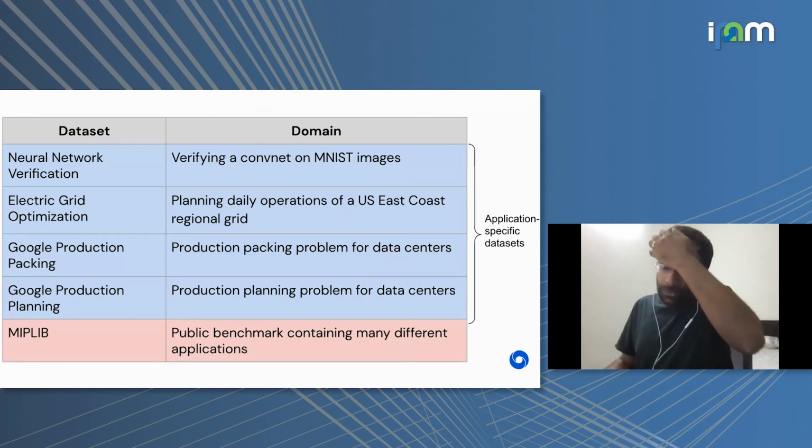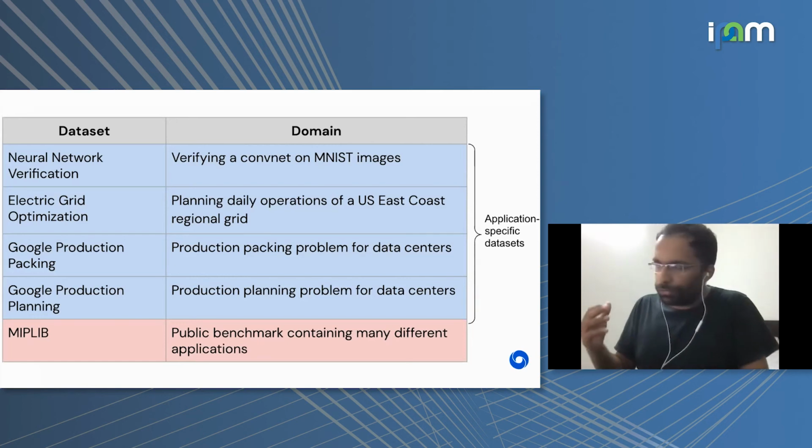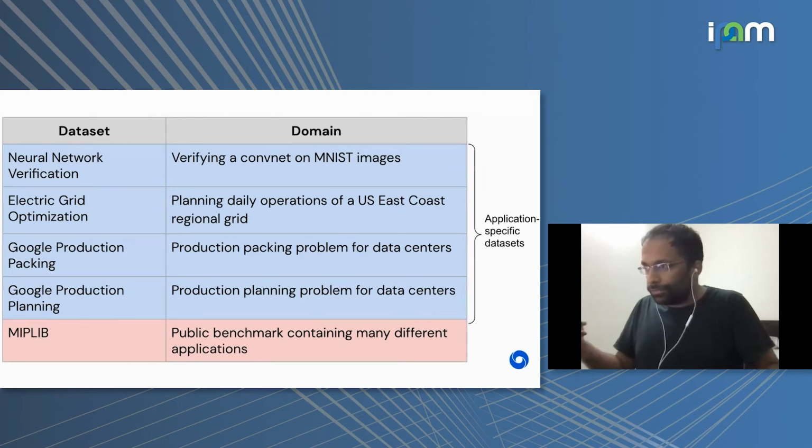In terms of evaluation, we wanted to show how well these techniques work on real-world data sets, large-scale, realistically scaled data sets from the real world. These are the different data sets that we have looked at: neural network verification, optimizing electric grid operations, and then we also collected data for 2 production applications in Google.